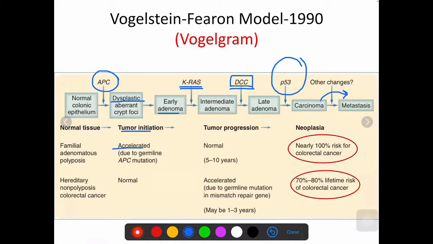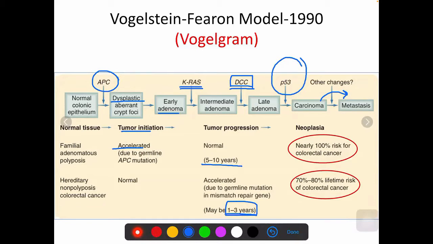Basically, in FAP, the tumor initiation from the dysplasia to early adenoma formation is accelerated. Whereas in HNPCC, the adenomas will be present for a long period of time, and only later on, after 5 to 10 years, the tumor progression starts from the adenoma to carcinoma sequence. That will be very fast, taking only 1 to 3 years. So what is the importance, or the clinical significance, of this?